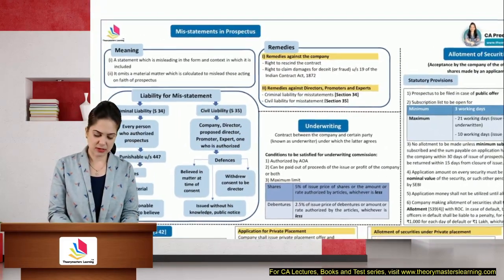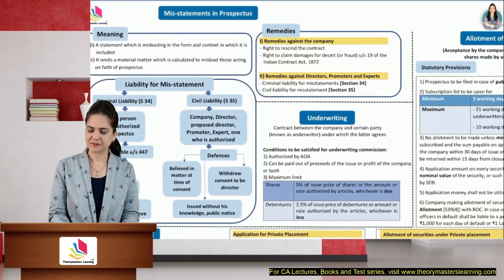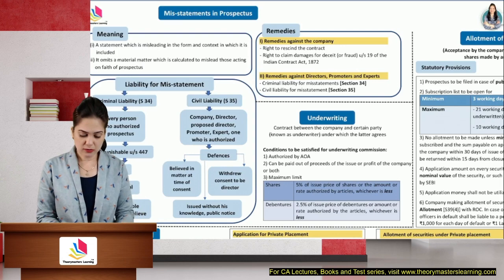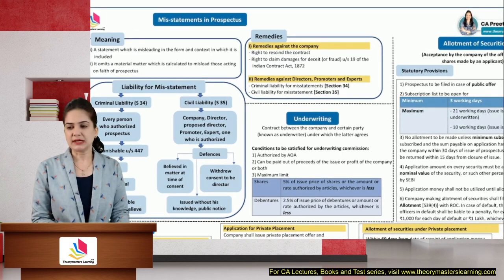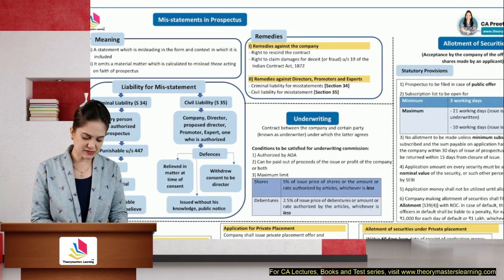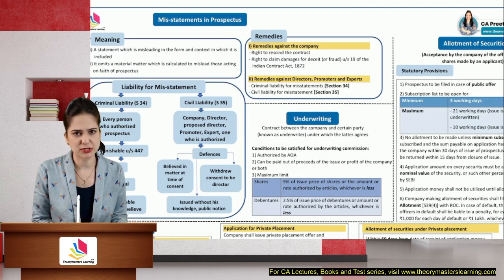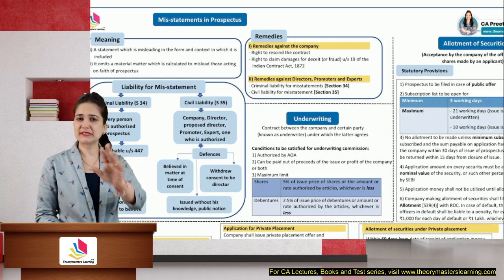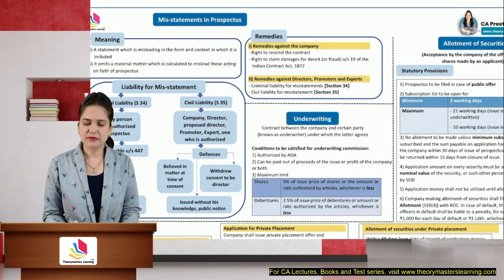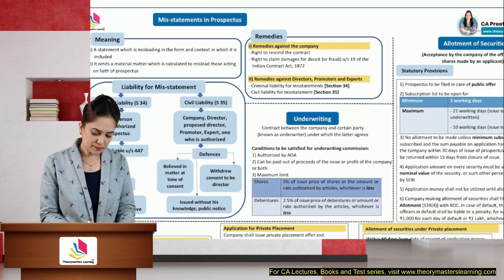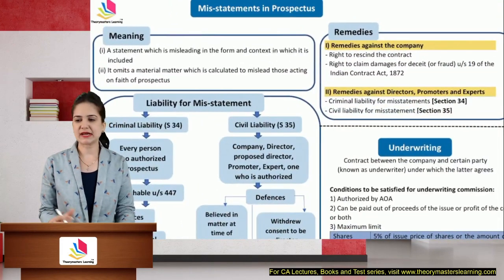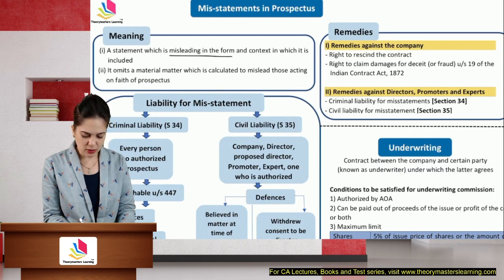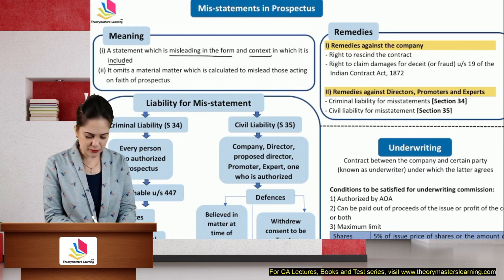Misstatement in the prospectus. Now, a prospectus is a document on the basis of which investors decide whether or not they should purchase the shares of the company. If it contains wrong, incorrect or misleading information, then yes, you will be subject to penalties. So how will I understand whether it is a misstatement or not? It is misleading in the form and context in which it is included.